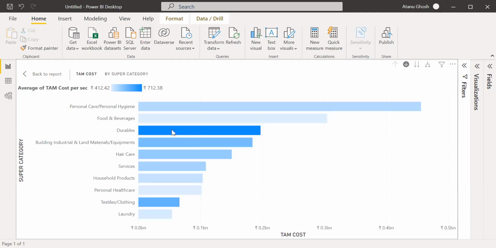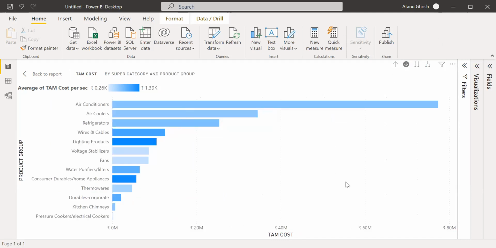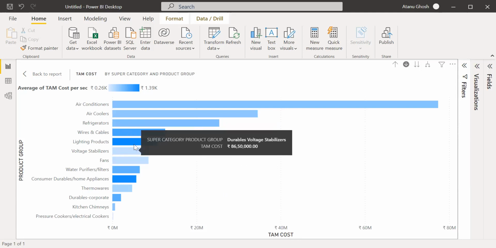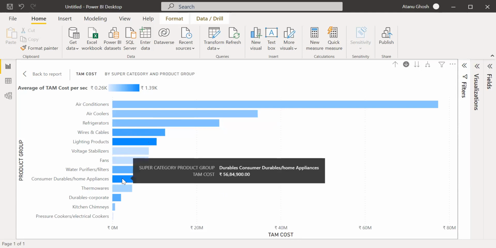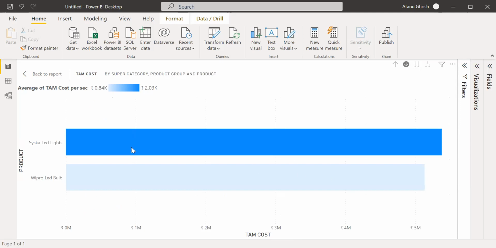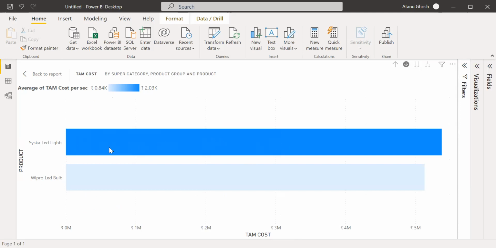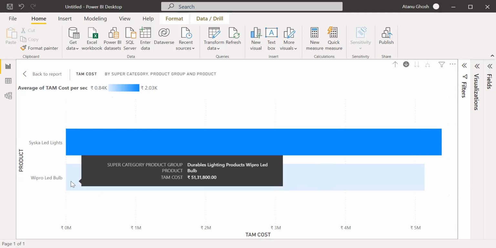What is useful is, I want to see durables is the exception, in that it has a higher cost per second, and within durables I want to figure out which product has the higher cost per second. Lighting products and consumer durables, home appliances have the highest cost per second, and within that Syska LED light has a higher cost per second compared to Wipro LED bulb.